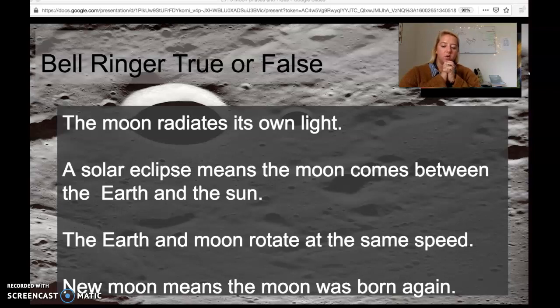And then true or false, the new moon means that the moon was born again? This is actually true. We get the word new moon from, I believe, Native American culture, who believed that each year or each month the moon was reborn into the sky.